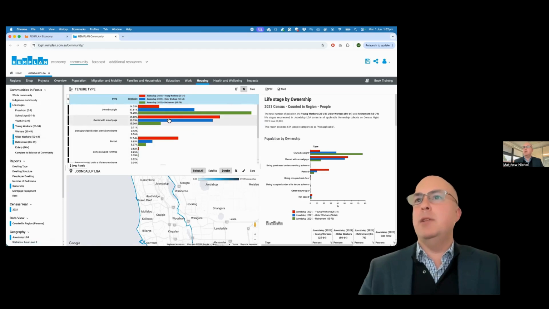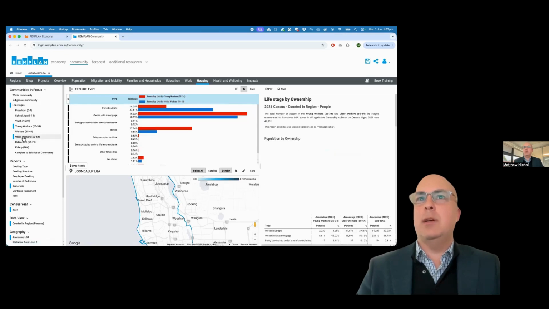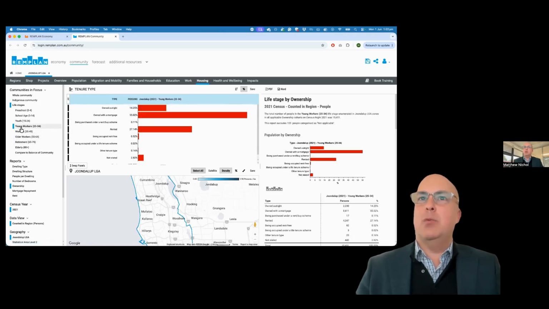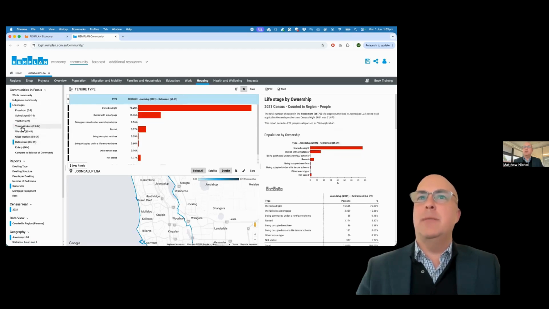You can see compared to those older age groups, there are much lower rates of houses being owned outright. And look, part of that's a function of time, but there are some other structural changes that are having a bearing on that.